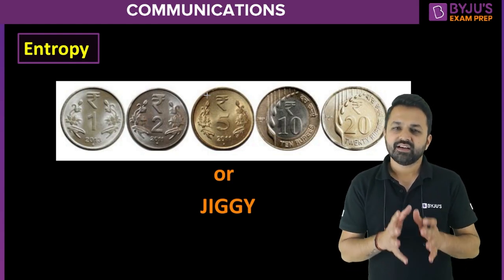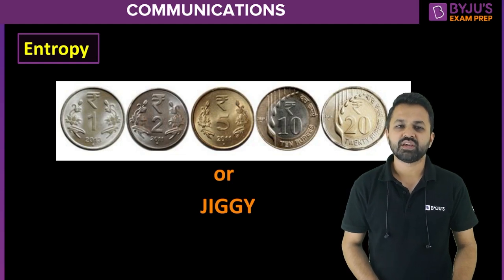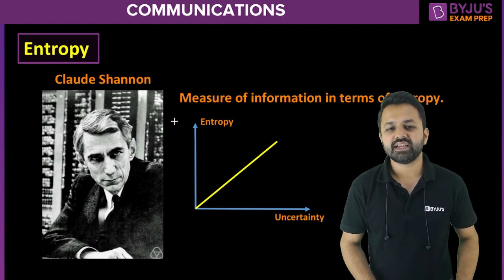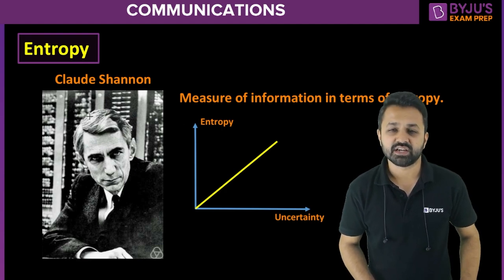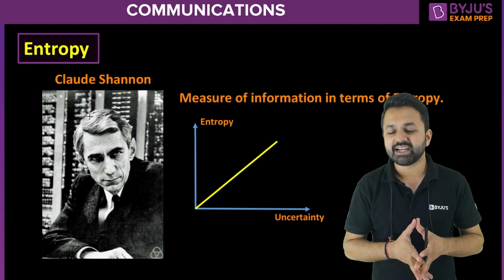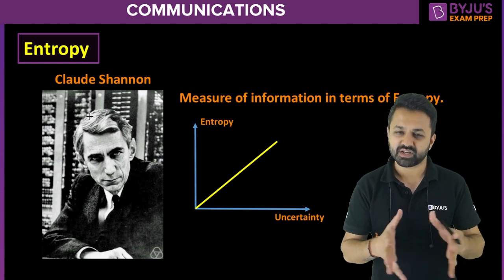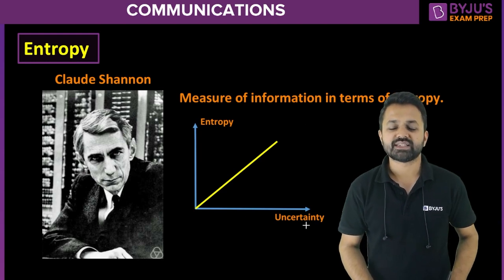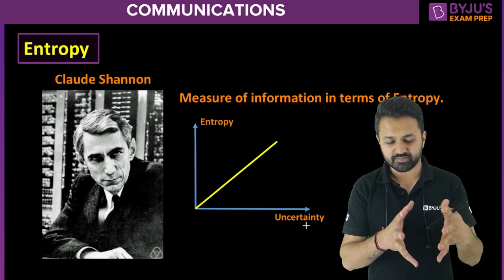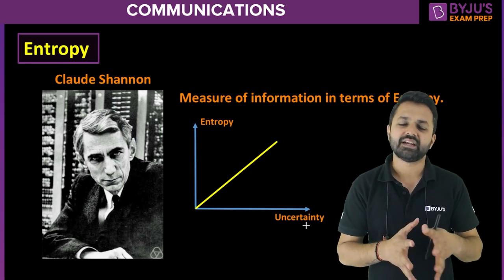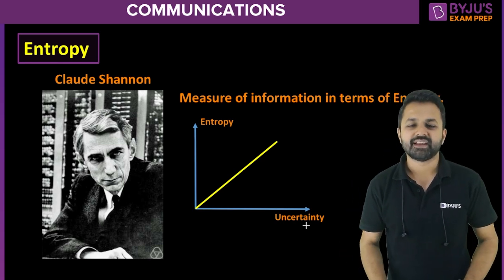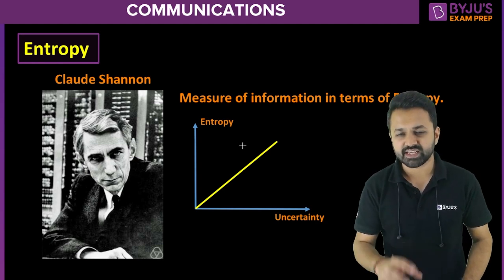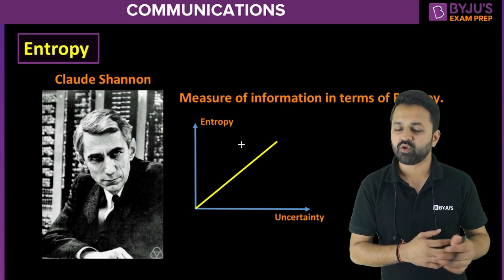For this, the father of information theory, Claude Shannon, said to measure information in terms of entropy. The more uncertainty in a particular experiment or system, the more entropy it will have. That is the plot of this. You can see that if some system has more uncertainty, then it will have more information, right? So let's come up with a few examples, and we will see which one will have more information.